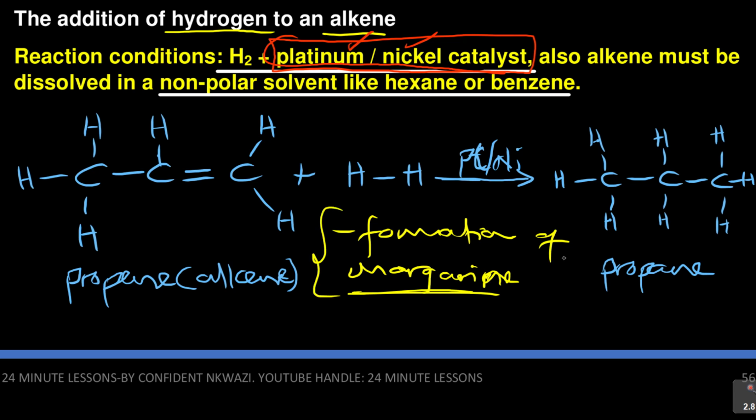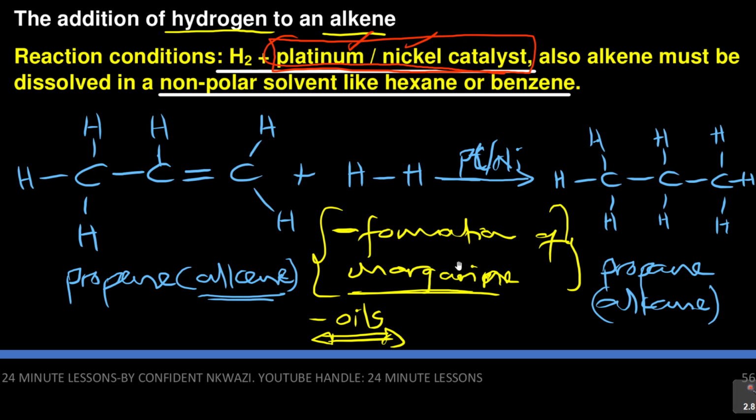Just remember that. They use it in the formation of margarine, or it is used in oils. Hydrogenation of oils, that's where you form different products such as margarine. That's the first part. So don't forget, what are you having? You are moving from an alkene, which is propene, to an alkane.